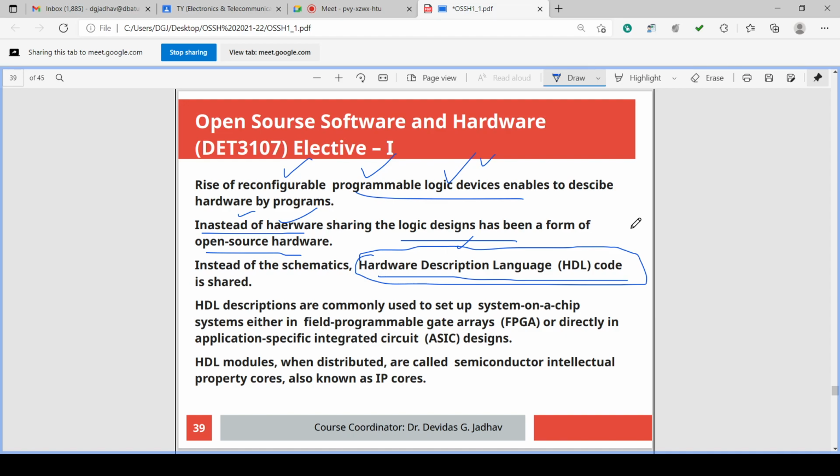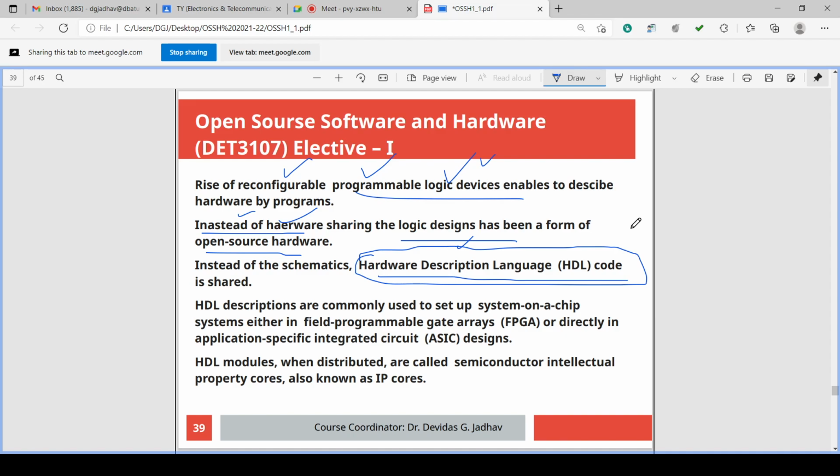In VLSI, suppose you want to fabricate this circuit, these blocks. Suppose a counter is there, a shift register is there, and the counter output is connected to the register, some digital circuits you might have studied. So mux is there, demux is there, XOR gate, OR gate, some combination of circuits.